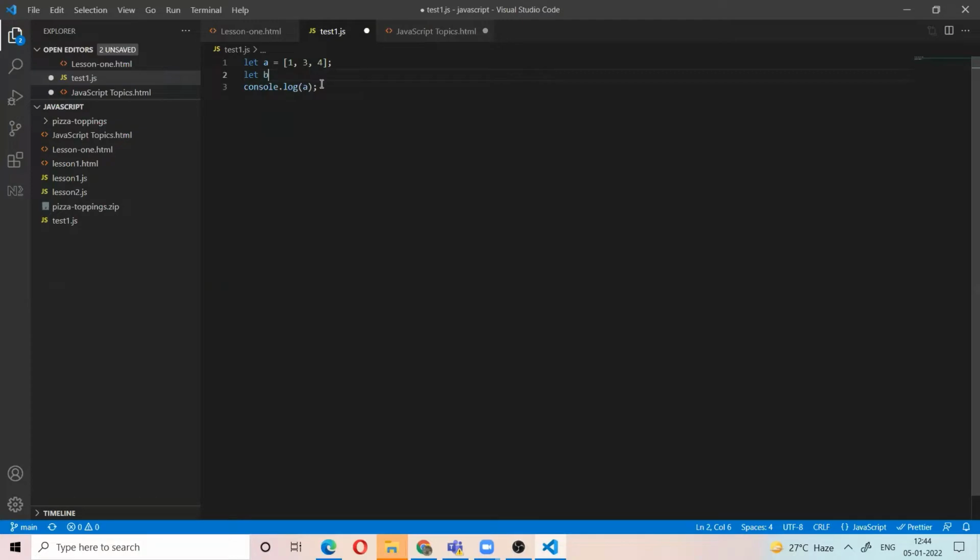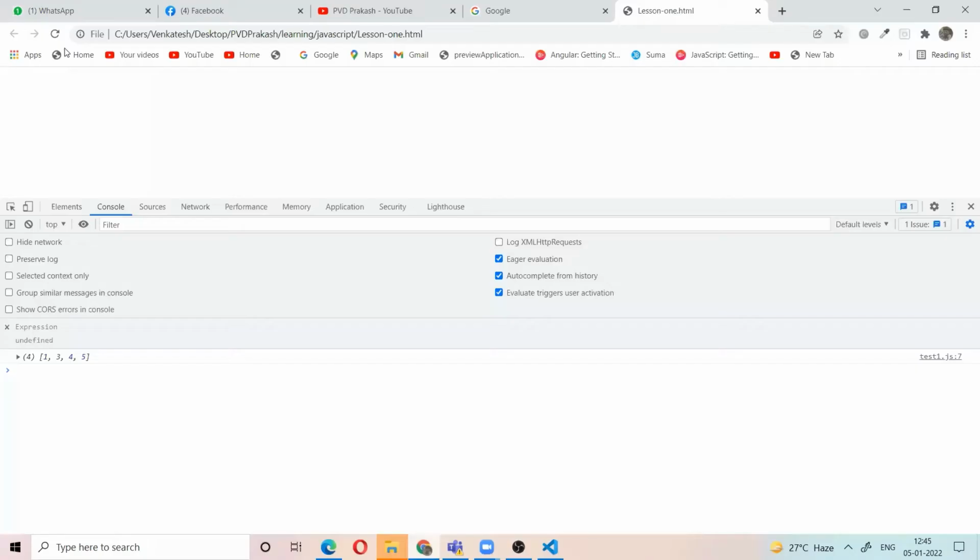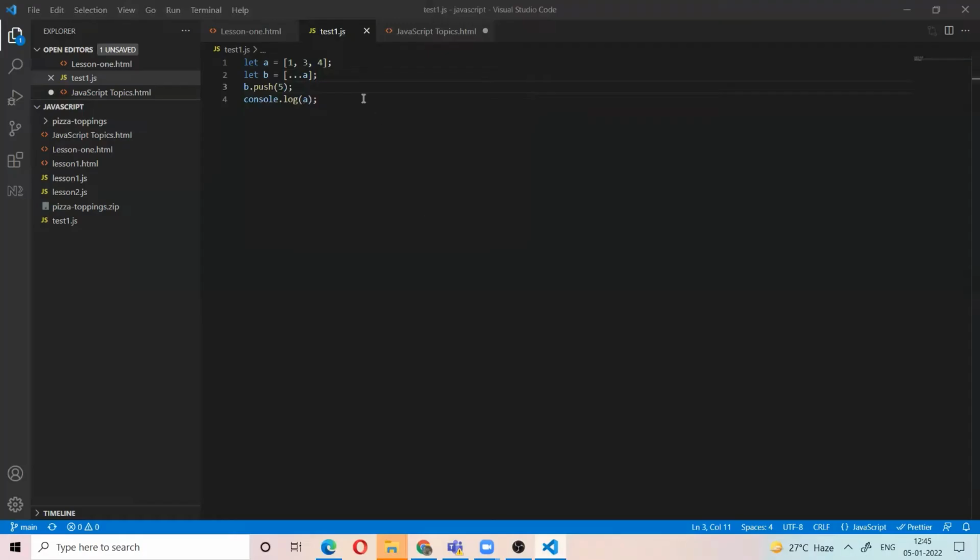For that, I use let B is equal to, like this, the spread of A. Then push 5 to B. Now I think A is not changed. Let's see. Yes, A is not changed. So if you assign the array directly, it will change. But if you use the spread operator, it will not change the original value. It will change only the new value. So for that we use the spread operator.